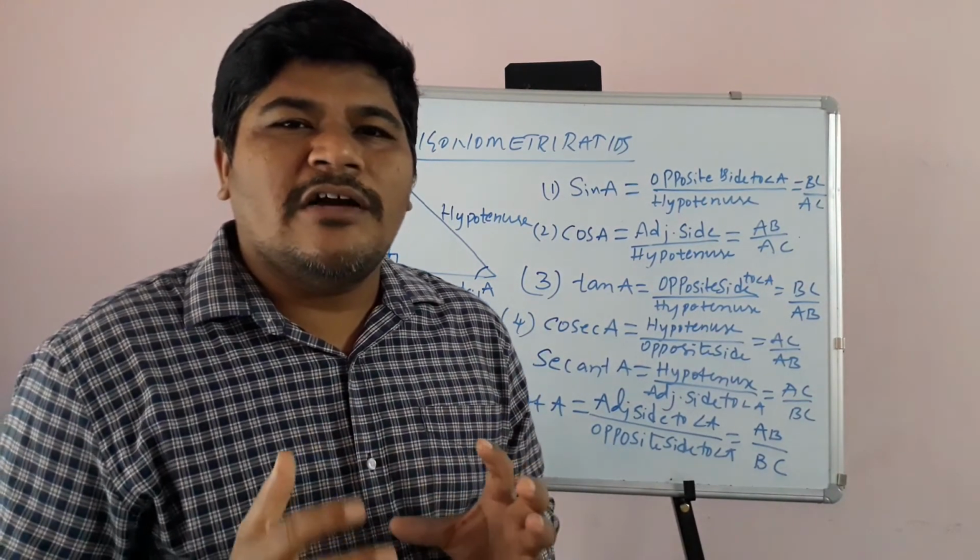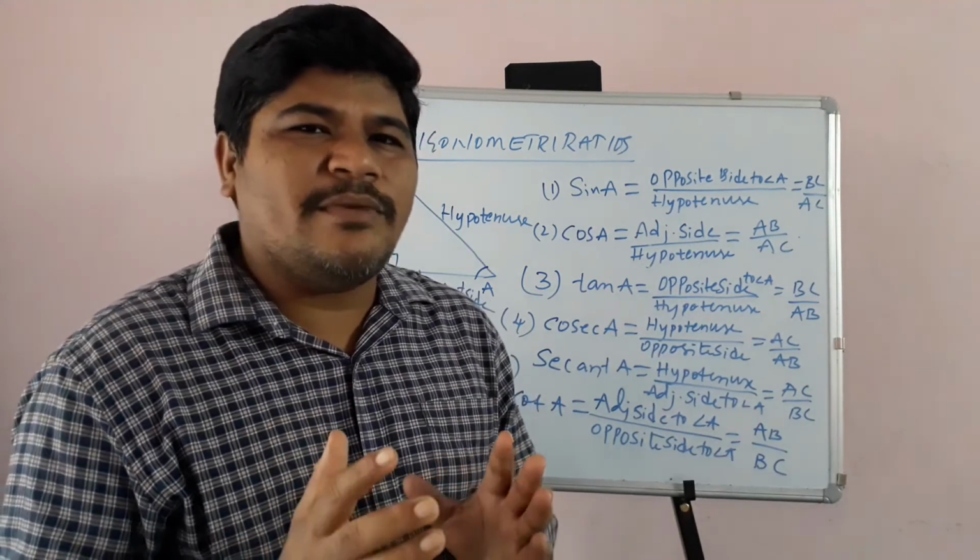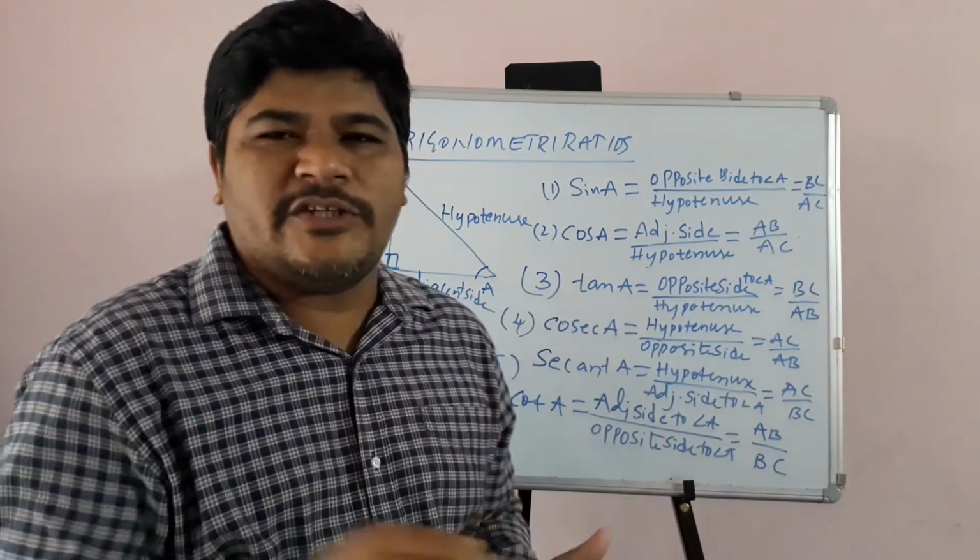Now we will see some important points about these ratios. Till now we have discussed the 6 trigonometric ratios.